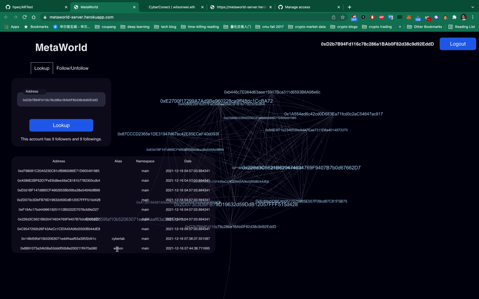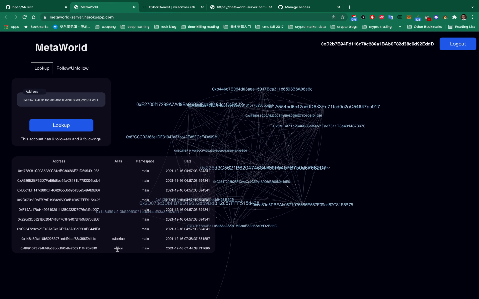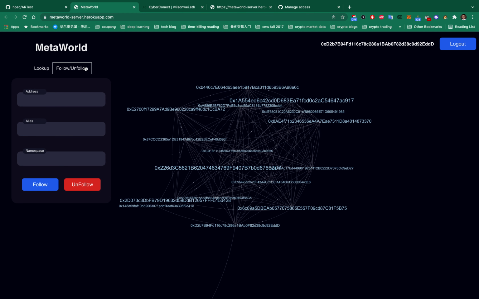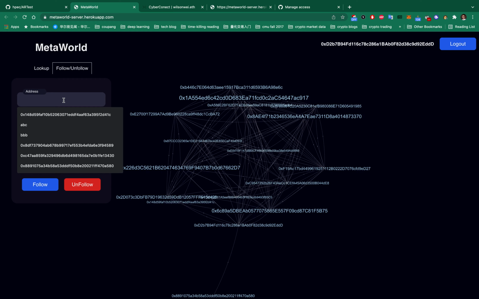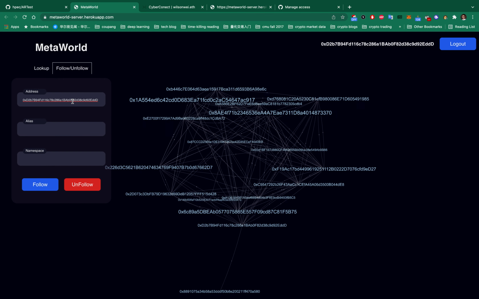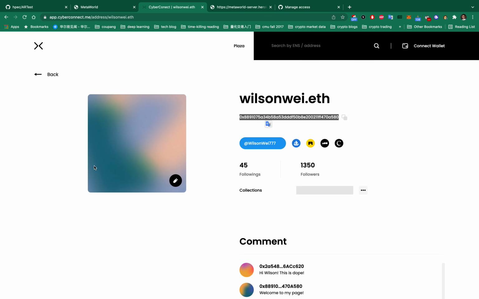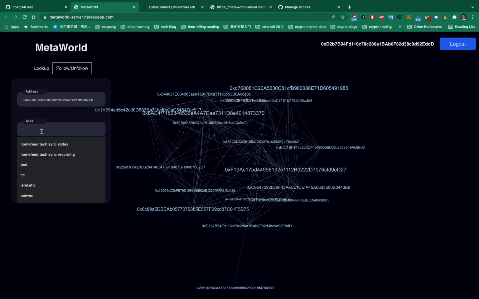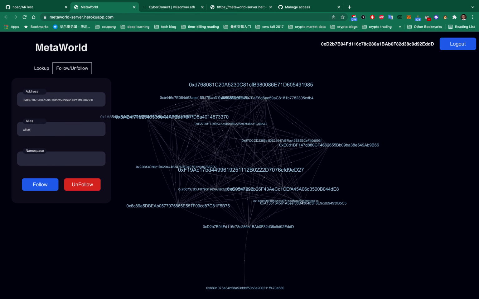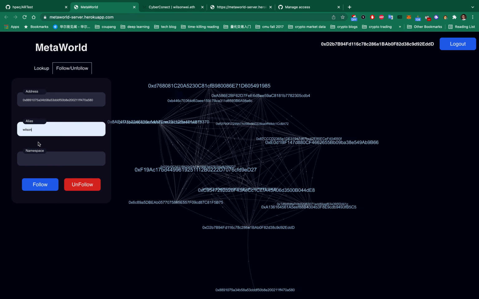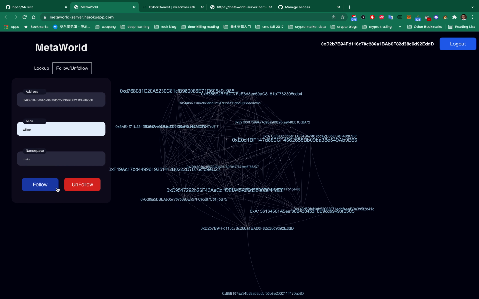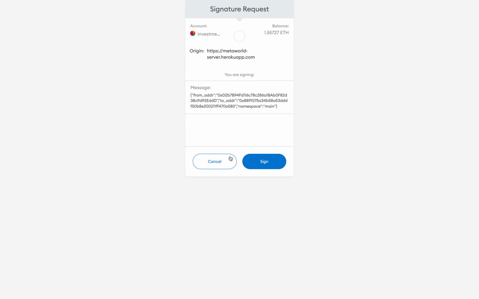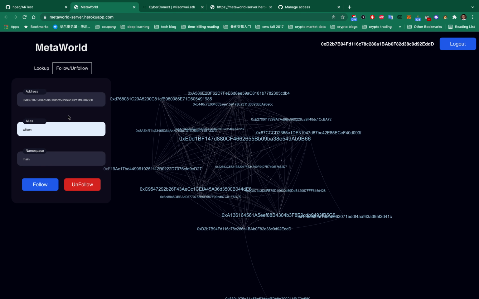Here we can see that Wilson is followed by my Ethereum address. Let's also test out the unfollow action. Let's copy Wilson's Ethereum address, alias, and namespace. Again, our dApp will ask MetaMask to sign the message, and we will verify the signature on the backend.